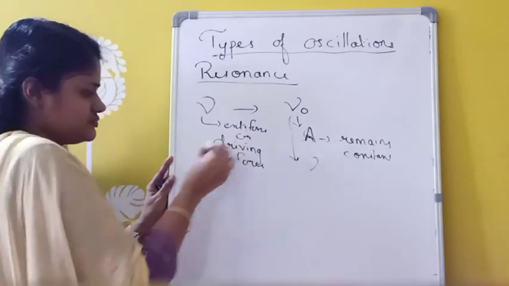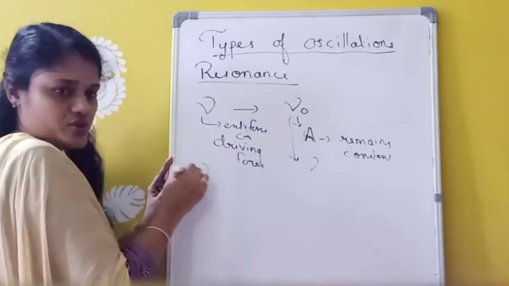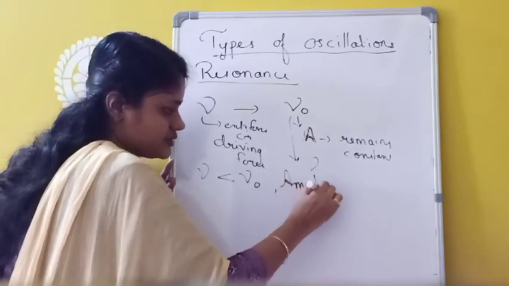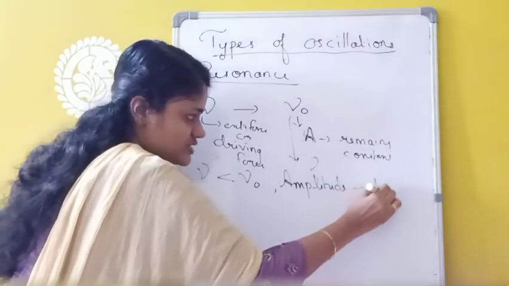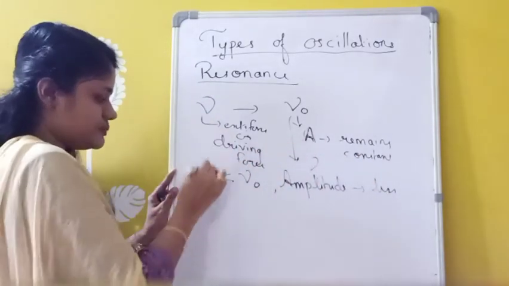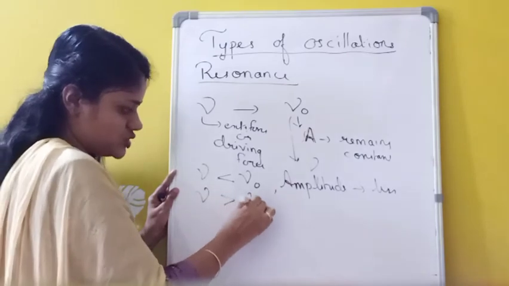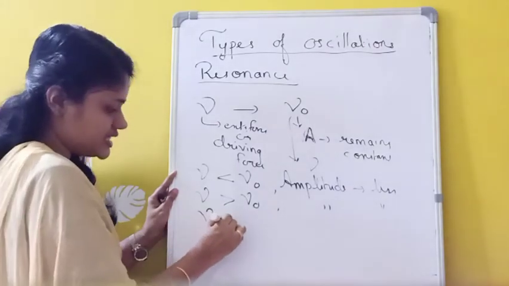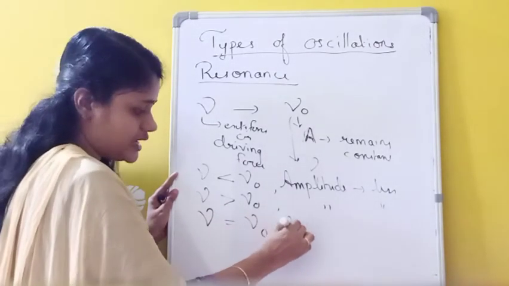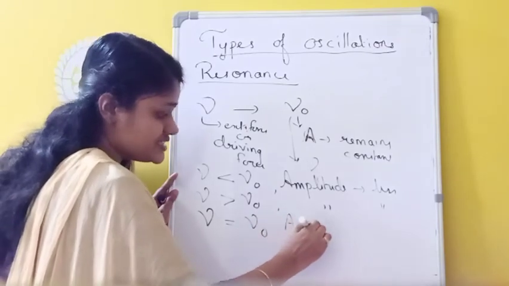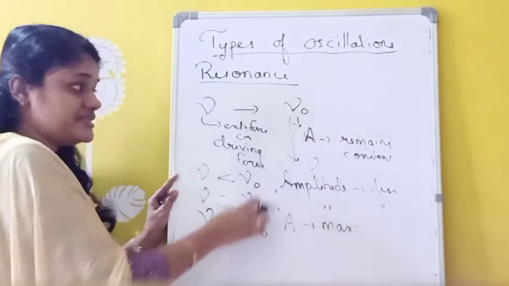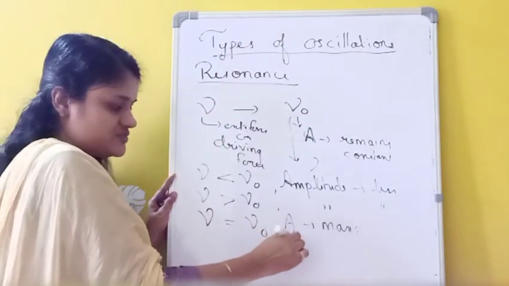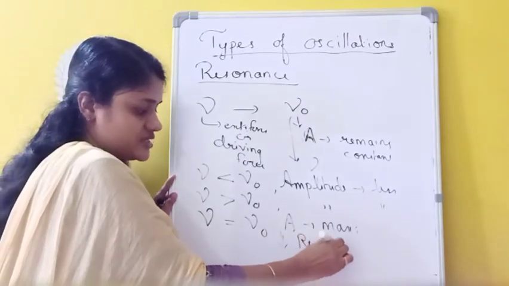Now, whenever this external periodic force nu is less than nu 0, the amplitude of oscillation is less. Similarly, whenever nu is greater than nu zero, at that time also the amplitude is less. And whenever the external periodic force nu is equal to nu zero, the amplitude will be maximum. That means this oscillator will be oscillating with a very high amplitude, and this condition is called the resonance condition.